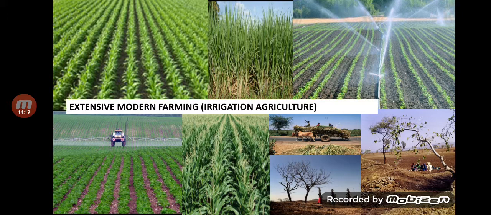On the top right hand corner, you can see the fields, how they are. They are not flat. You can see they are almost like contour farms. So contour farming is also very much in vogue because the land is undulating, it's not straight, it's not flat. Let's go to the next.